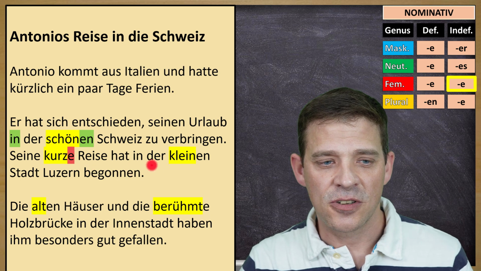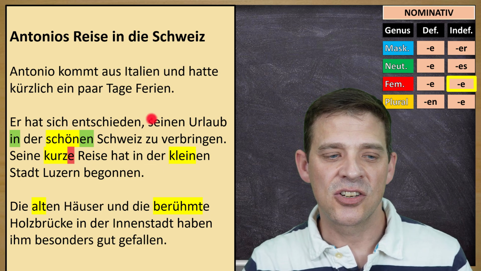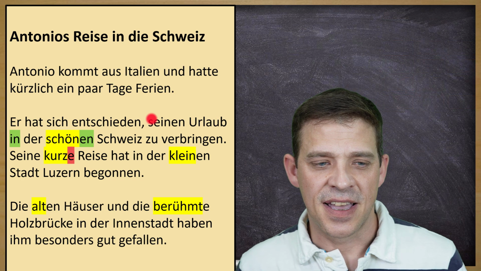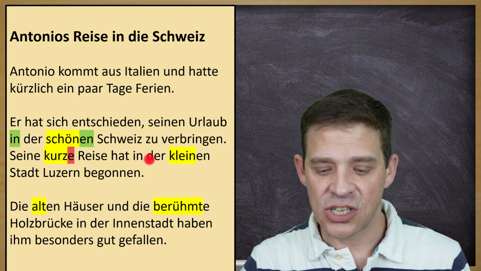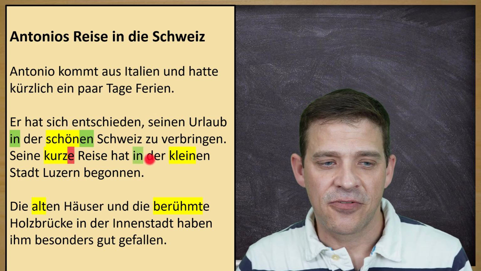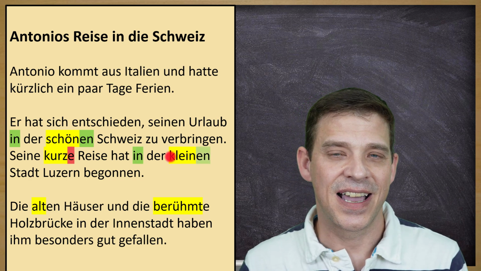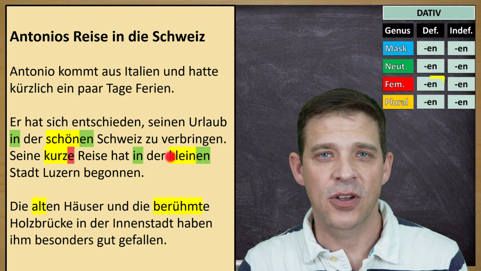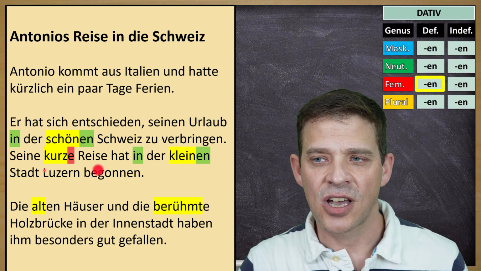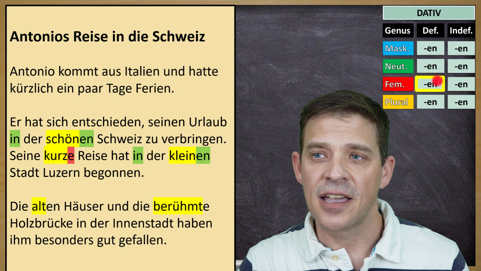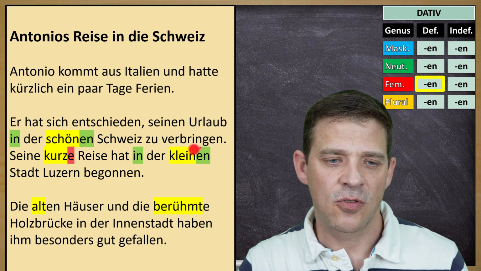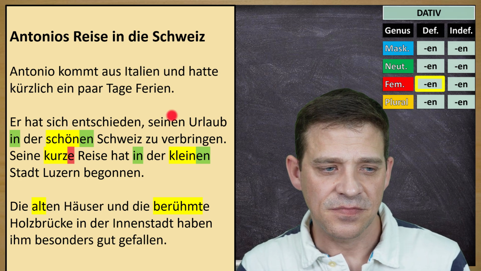And the next part of the sentence, hat in der kleinen Stadt begonnen. And here again we have a preposition, in. And therefore also you have to use dative. In der kleinen Stadt begonnen. Here again, die Stadt feminin, indefinite article der, therefore en ending.